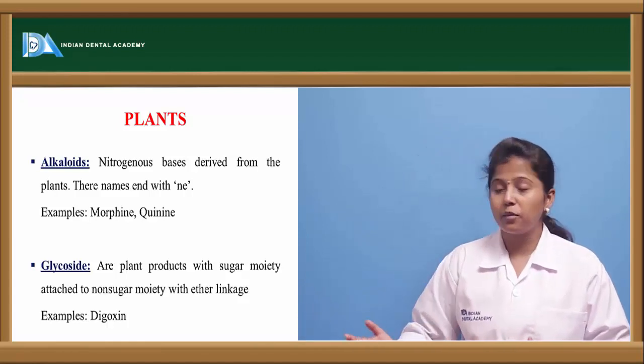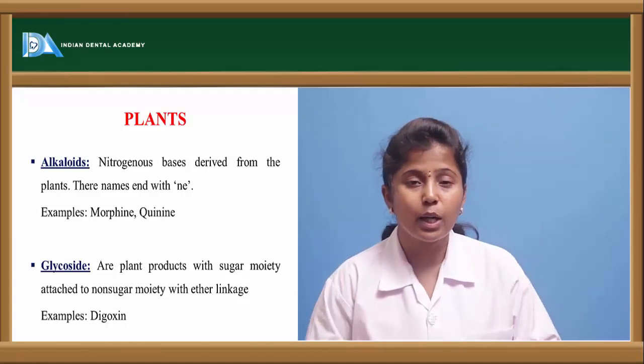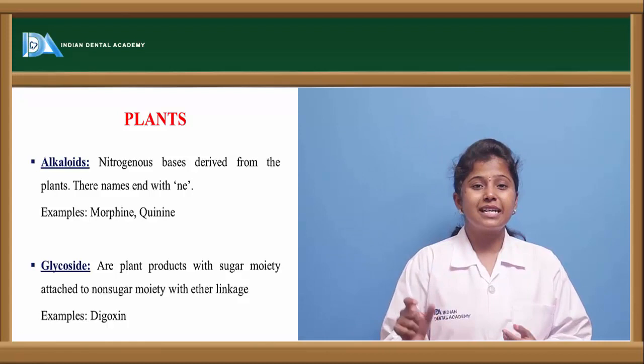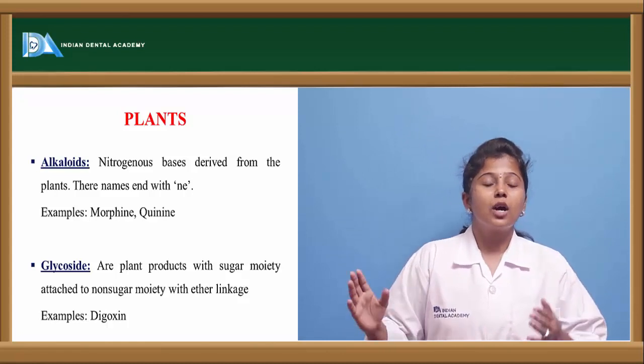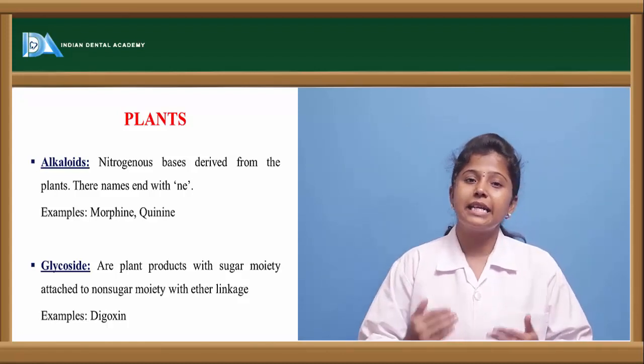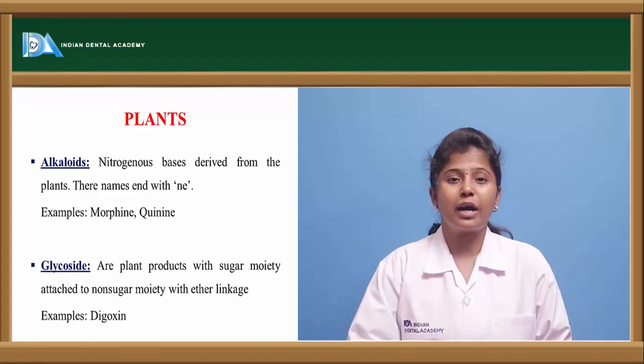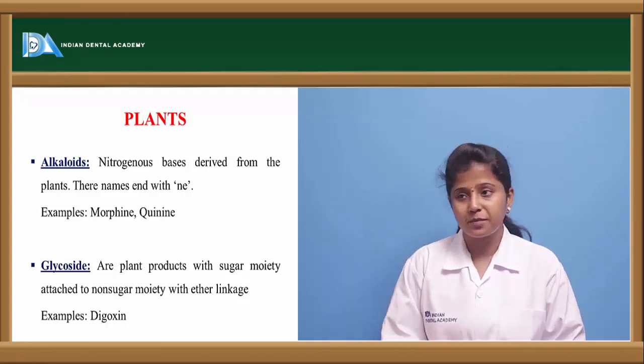For example, if we take morphine, morphine contains alkaloid. Quinine, it contains an alkaloid. So these are ending with ine. So such sort of compounds or such sort of drugs are containing alkaloids in them. So this is one way to identify what sort of plant source is present in them.